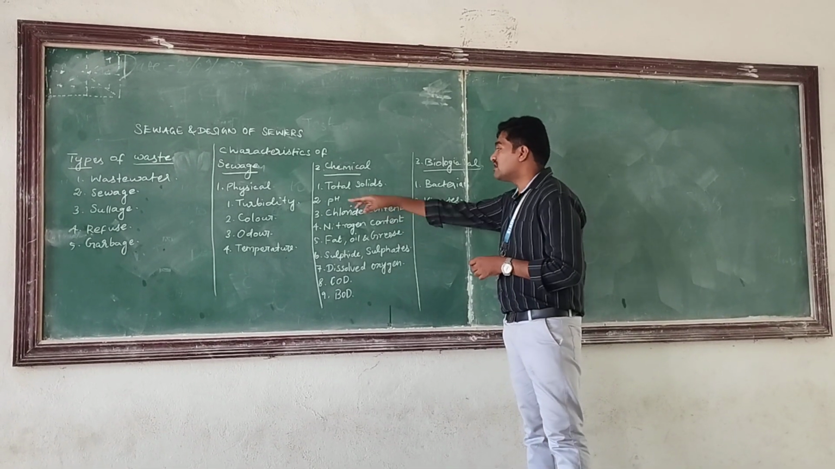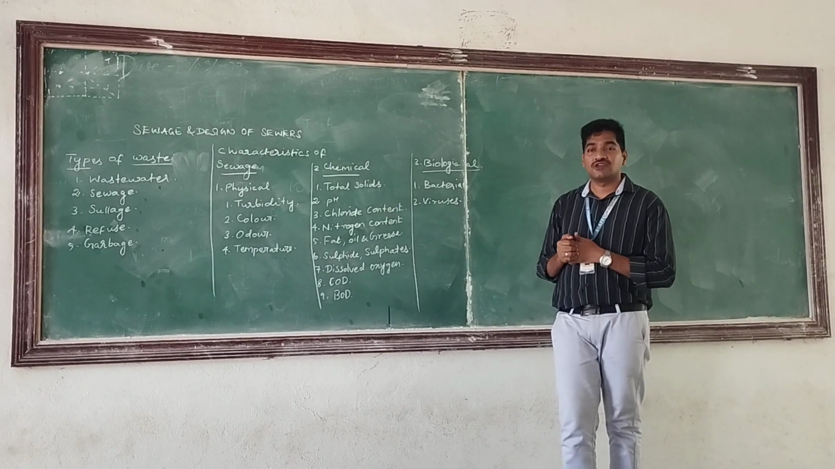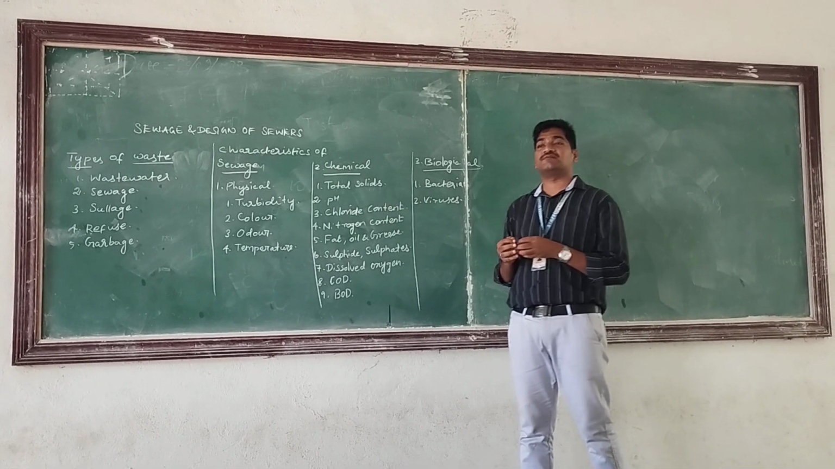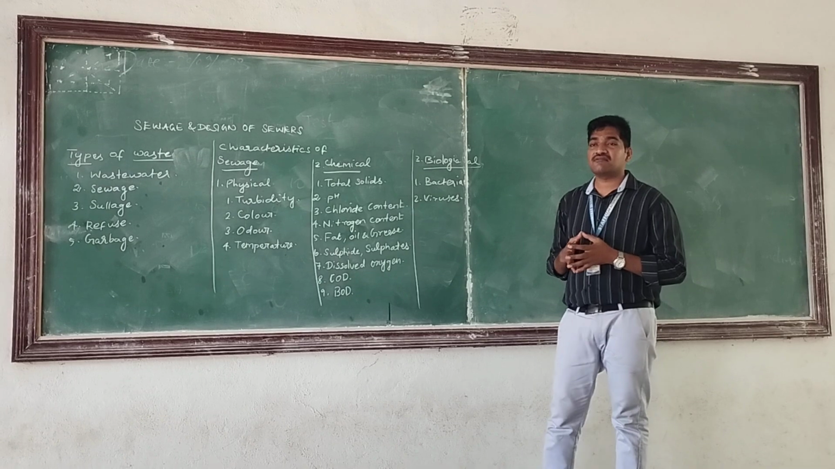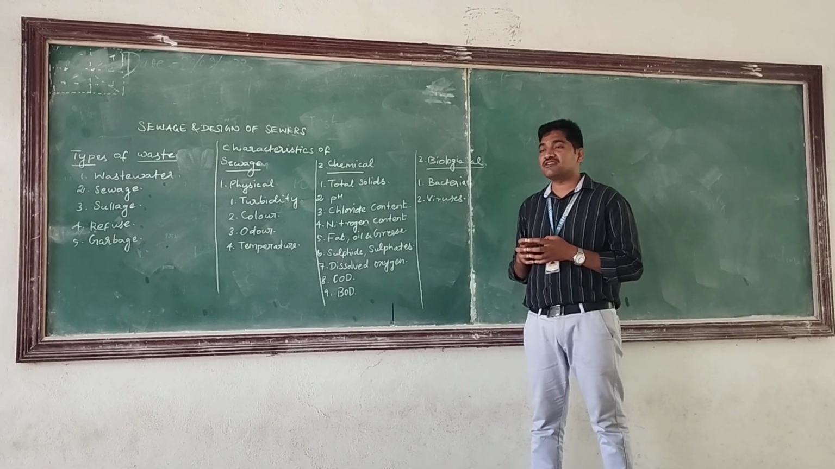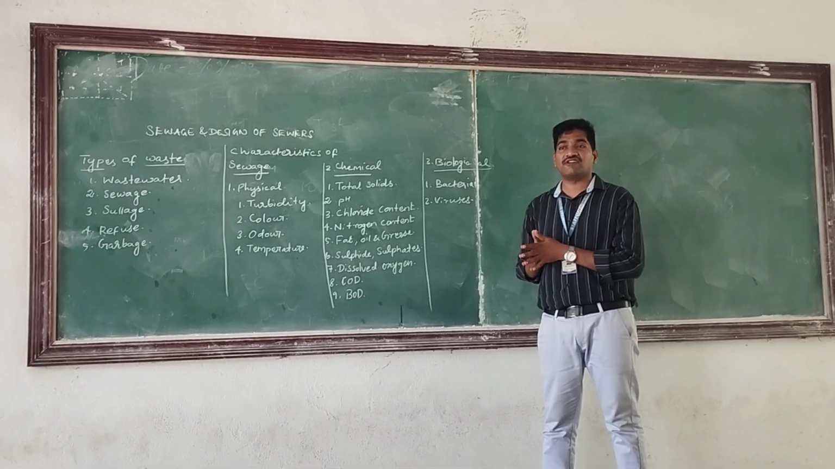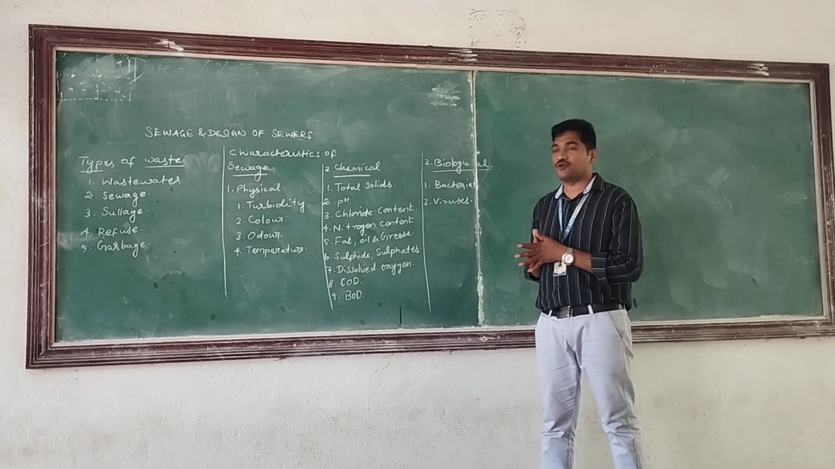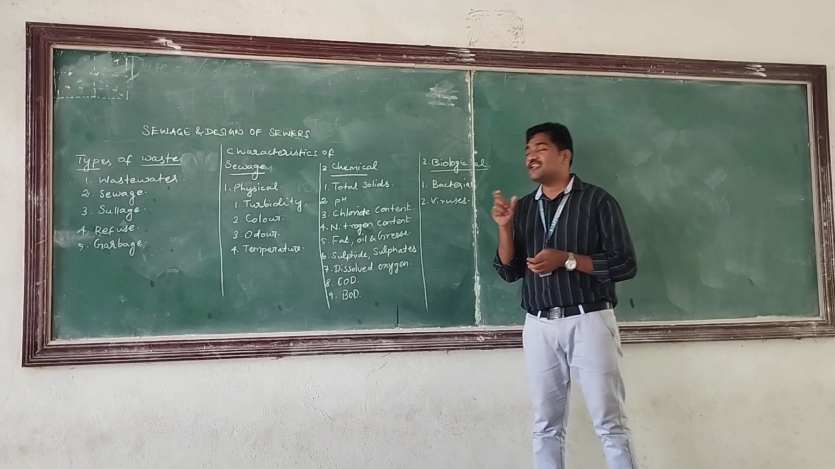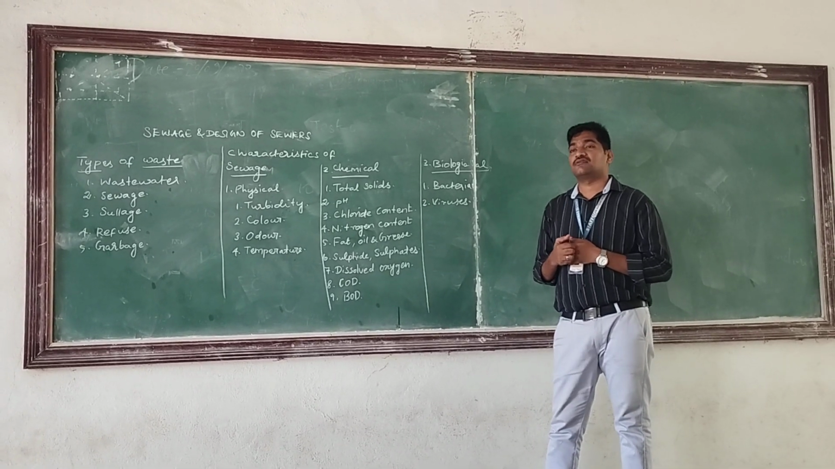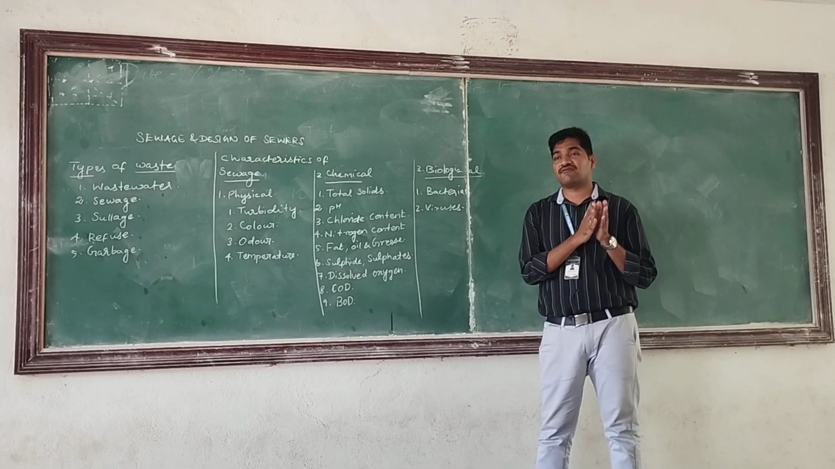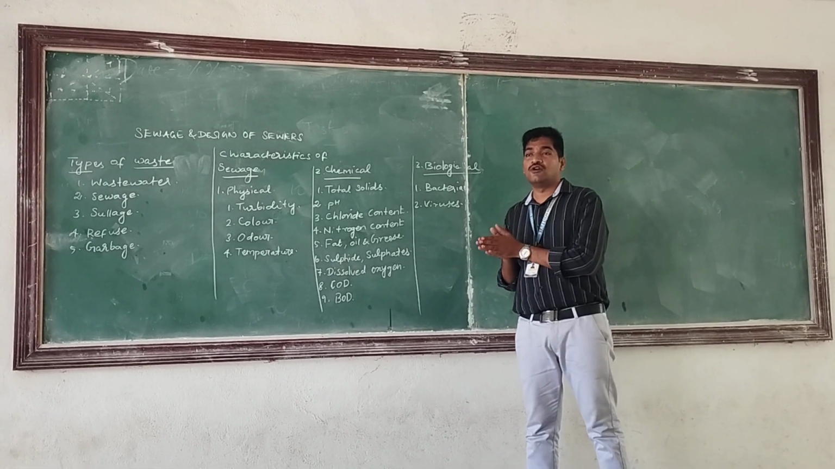Okay, and then second one, pH. So what is meant by pH? The presence of hydrogen ion concentration in a water or wastewater is called as pH. Okay, so what are the values of pH? The pH value starts from 0 to 14.